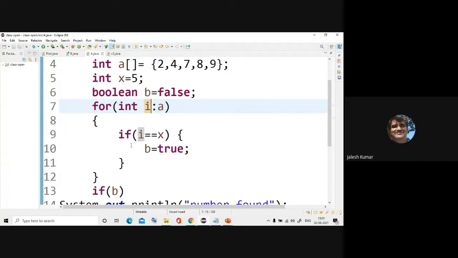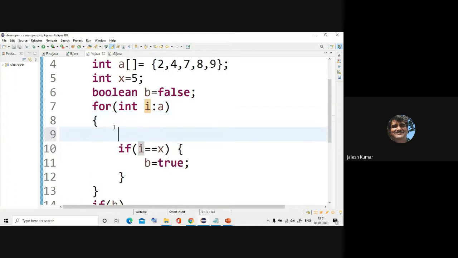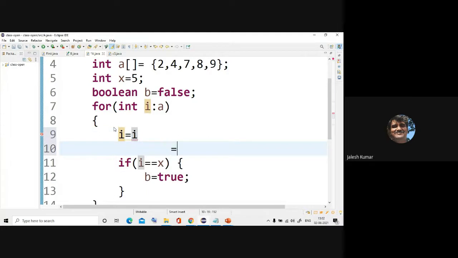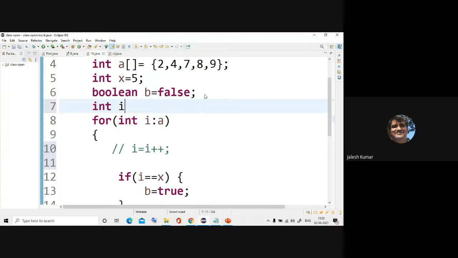As I told in the last class also, it is not possible to modify this value. It will not generate any error, but if you do any such task, it will be accepted but it will not change anything, because i is treated as read only. And you can also see whether it is possible to declare int i is equal to 0 here so that I can use that in the program.